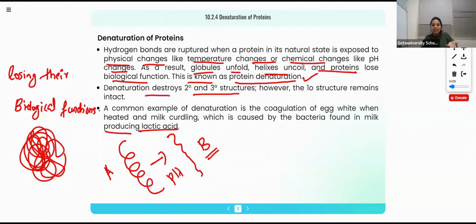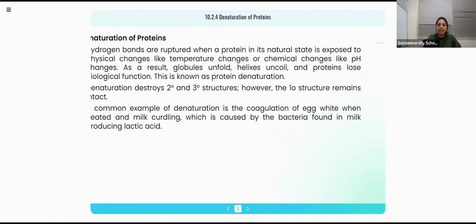Then the change in milk is also a chemical change, and the entire properties change, right? So this is called denaturation of protein. The functions will change, the sequence will change, the properties will change, and sometimes they may become harmful to our body also. That is denaturation.